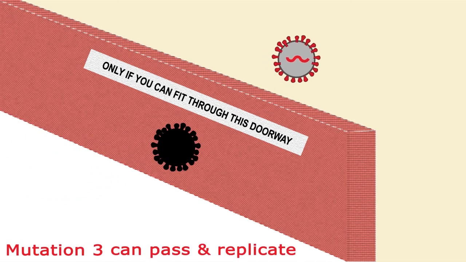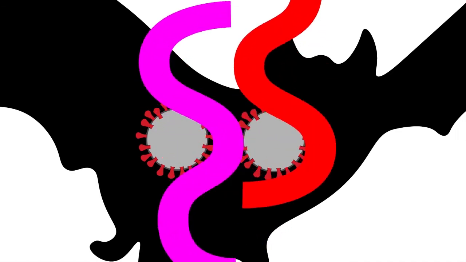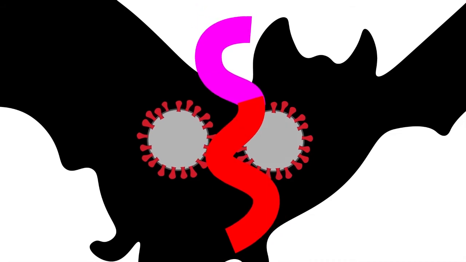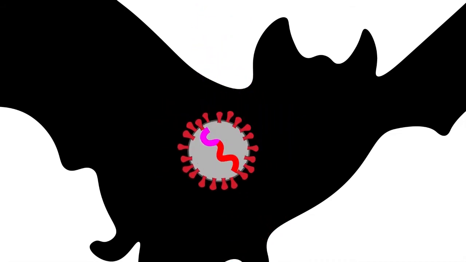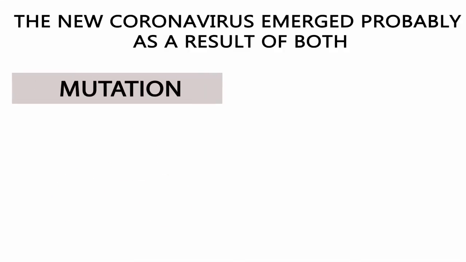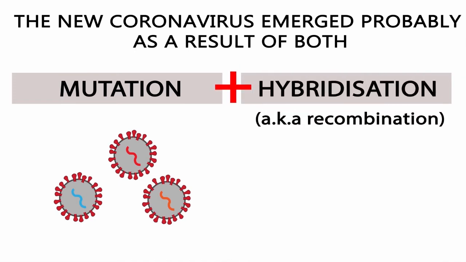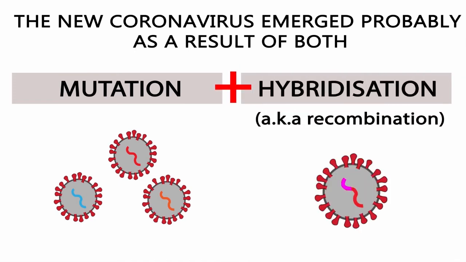So coronaviruses have another trick. If two different coronavirus family members infect the same animal, then they can cheat and swap certain parts of their genetic material to create new, better, hybrid viruses. Scientists are still trying to determine exactly how the new coronavirus that causes COVID-19 emerged, but they think that it is a mixture between both hybridization and mutation.